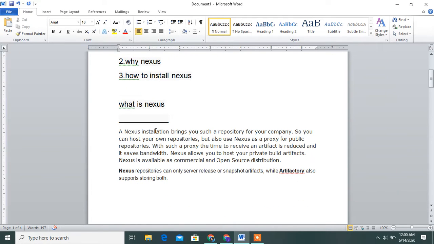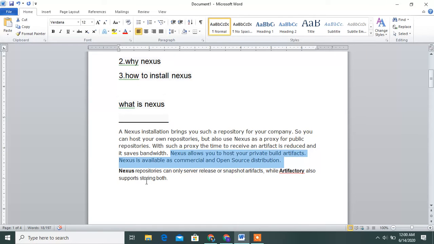What is Nexus, guys? A Nexus installation brings you such a repository for your company. So you can host your own repositories but also use Nexus as a proxy for public repositories. With such a proxy, the time to receive an artifact is reduced and it saves bandwidth. Nexus allows you to host your private build artifacts. Nexus is available as a commercial and open source distribution.